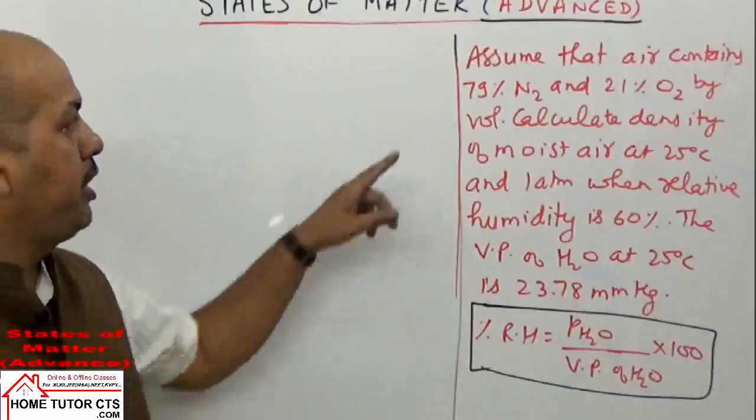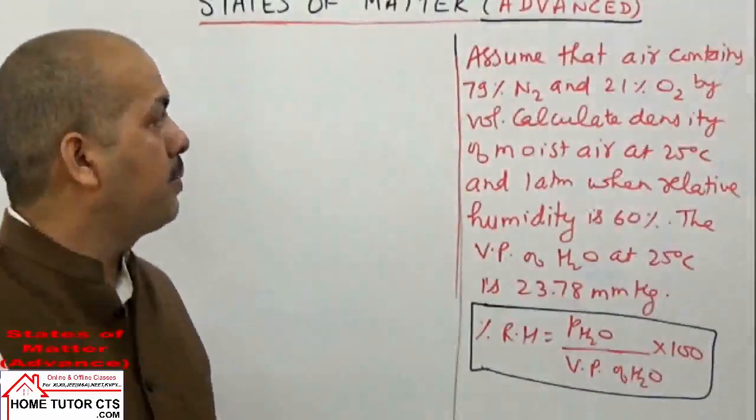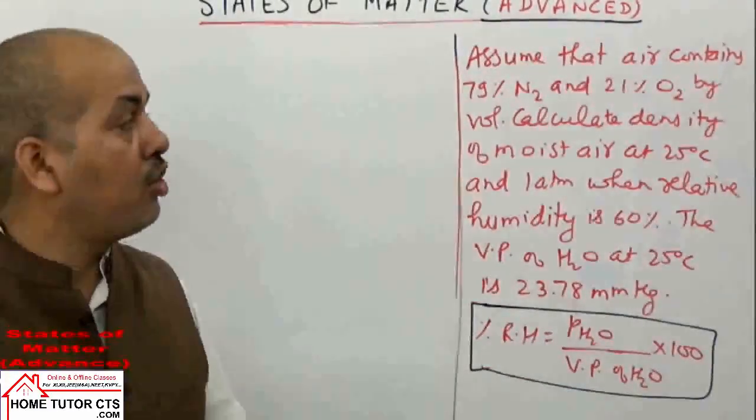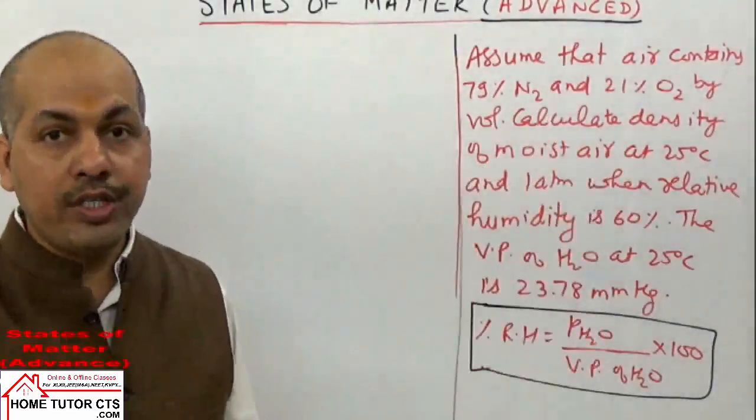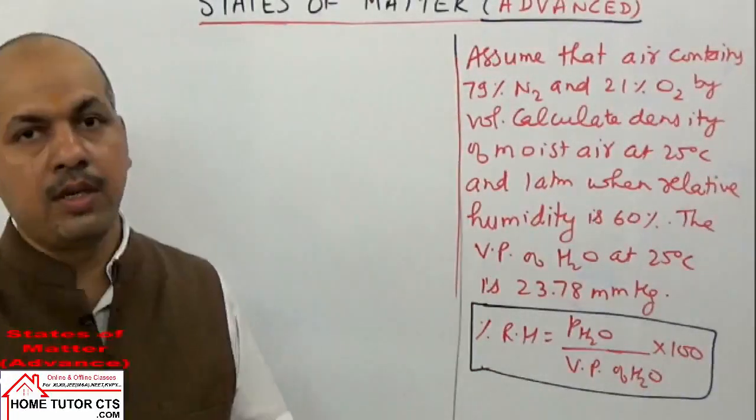Now in the next question, assume that air contains 79% of nitrogen and 21% of oxygen by volume.